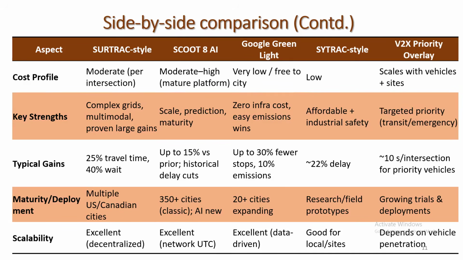From a scalability point of view, SURTRAC has good scalability, excellent for decentralized. For network-based, centralized control systems, SCOOT is better. Google Green Light is also excellent and data-driven. SURTRAC-style is good for local or specific sites. V2X depends on vehicle penetration.